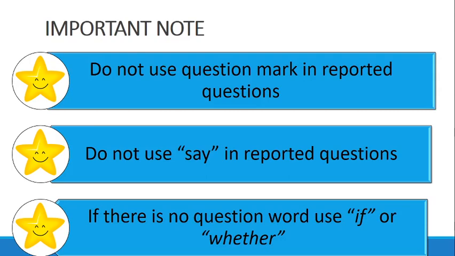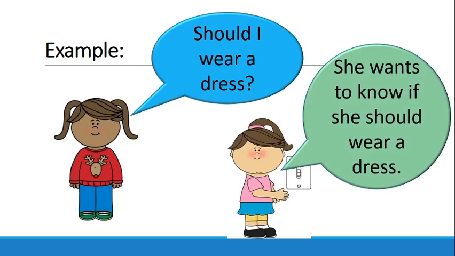Now, something very important is that we don't use a question mark in reported questions. And do not use say in reported questions. And if we don't have a question word at the beginning of the question, we mostly use if or whether when we report the question. Let's see these examples for you to understand much better. "Should I wear a dress?" And we say, she wants to know if she should wear a dress. You see, because we don't have an information question here. This is a yes-no question.